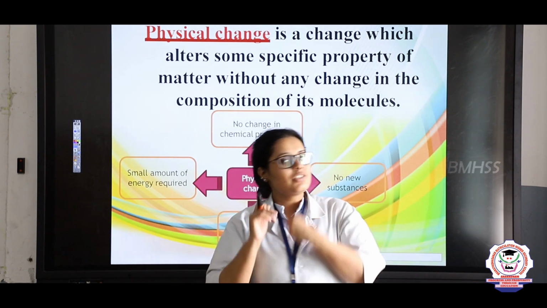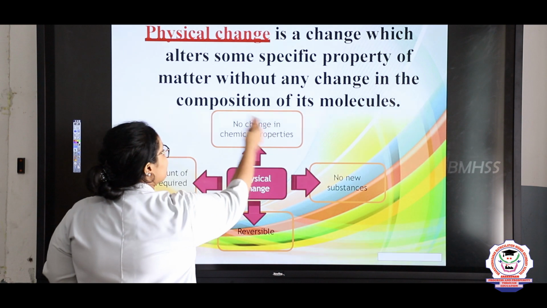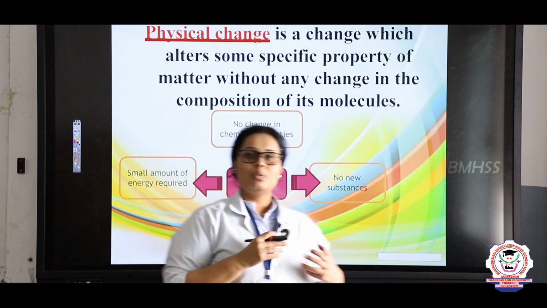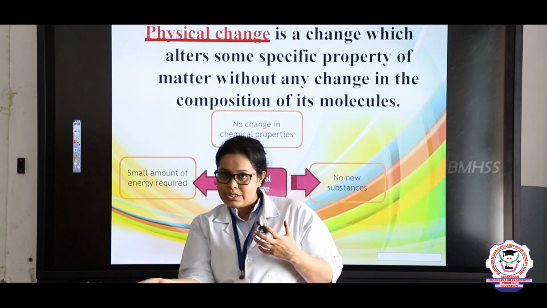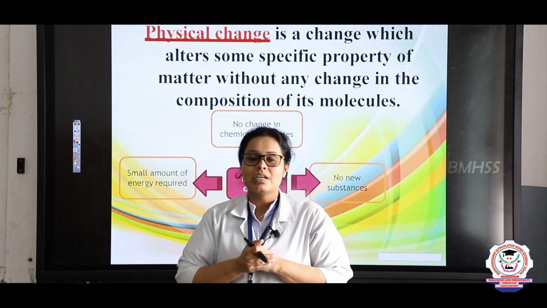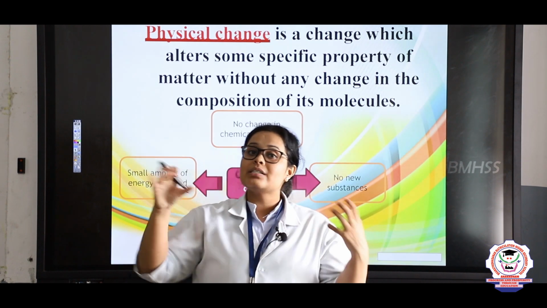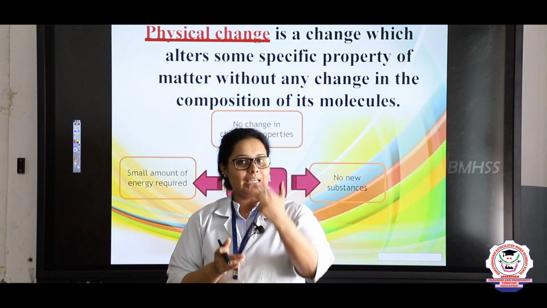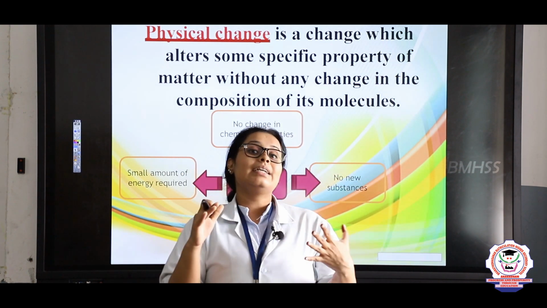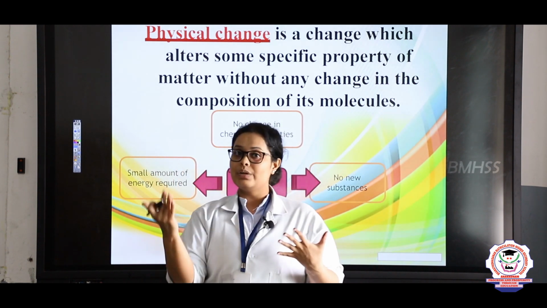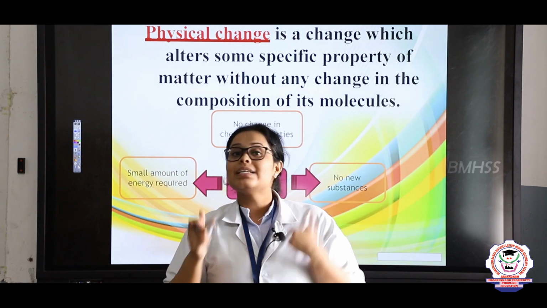So what are the characteristics of physical changes? First, no change in the chemical properties. I have told you that composition does not change, right? If the chemical composition does not change, the chemical properties will not change. So what are chemical properties? A chemical property is a drastic change in the chemical composition. For example, I am taking water. Even after heating it to 100 degrees Celsius, it gets converted into gas, known as water vapor. This water vapor is still water, right? It does not change the property.